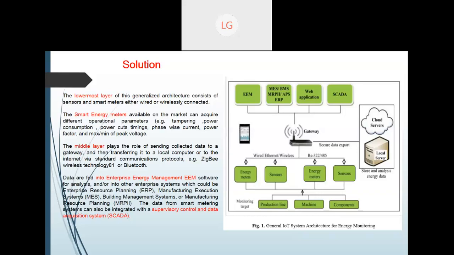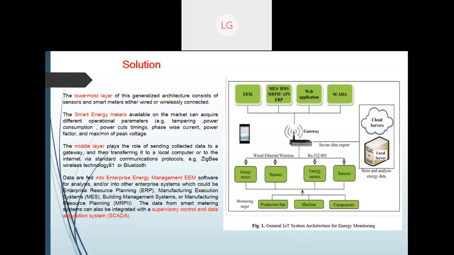Fine. Now we will move from the lowermost layer to the middle layer. What the middle layer is doing, we have already seen: it sends the collected data to the gateway, and then transfers it to the local computer or internet, with the help of Zigbee wireless technology or Bluetooth.